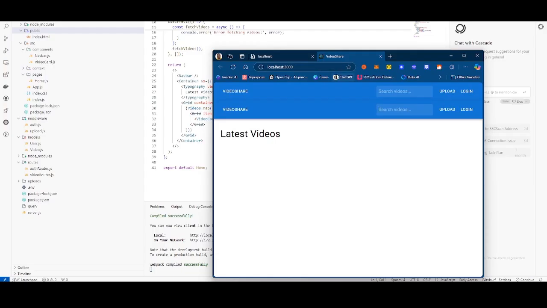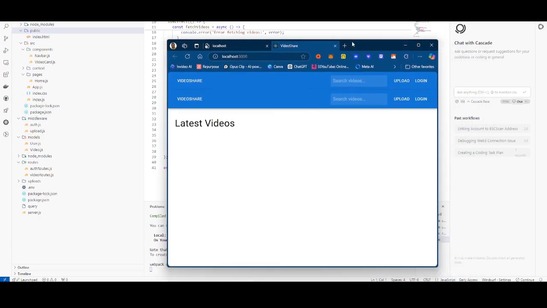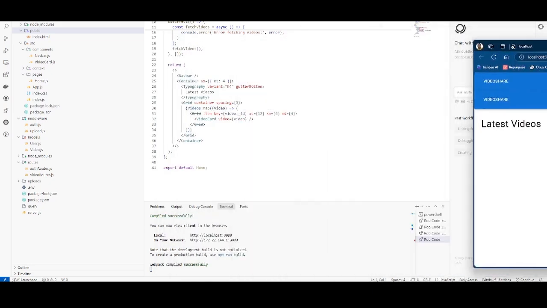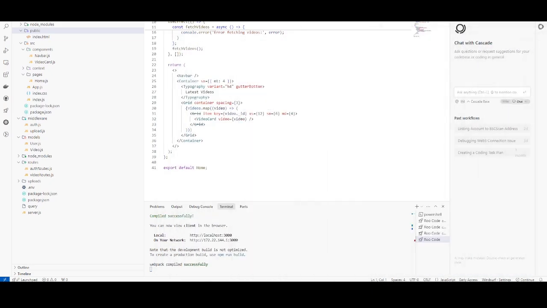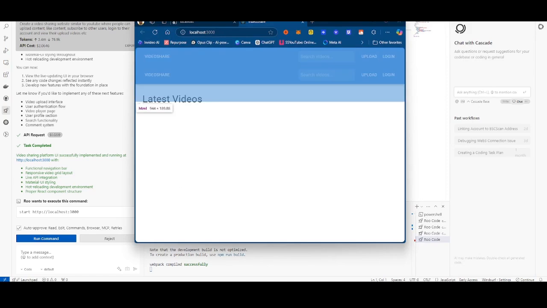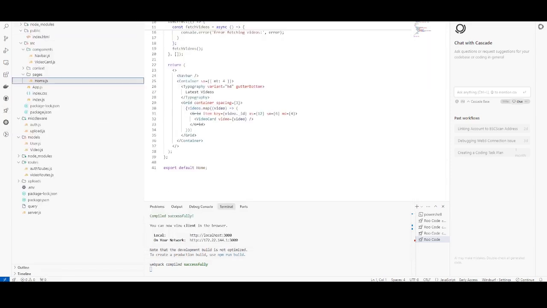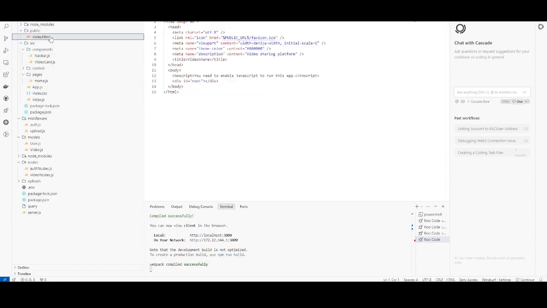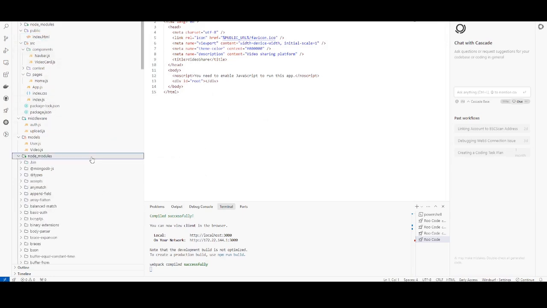Now, going back to this website that I'm coding right now, it is working. The name of the website is Video Share, but obviously there are some issues with the code that I still need to work through. It doesn't look right, so I can go ahead and check the console and see what's going on, and I can go from there to build this up. But this is pretty cool. I mean, at this point, as you guys can see, we already have the structure of the website. We already have all the pages. We have all the modules imported.